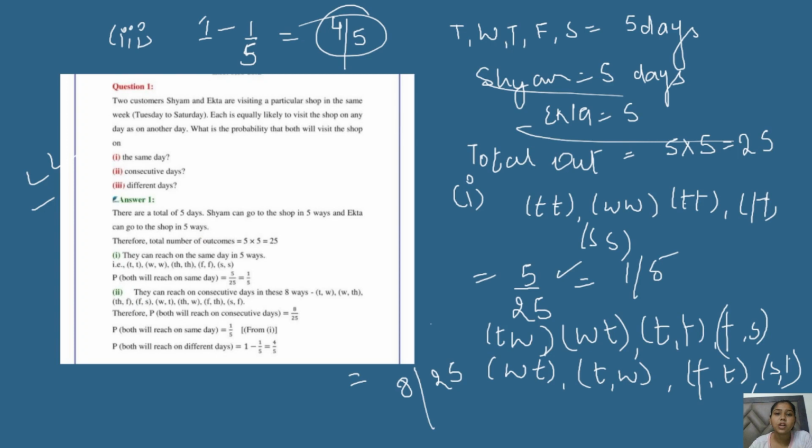So here, like always, I am writing out the summary of this chapter, probability. Let's begin with this. First is basically probability.